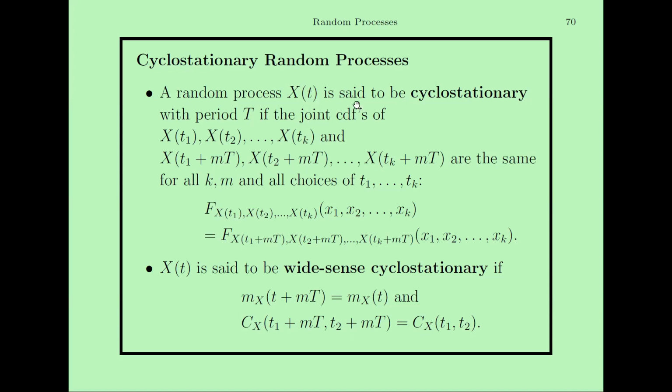A random process xt is said to be cyclostationary with period T. Cyclostationary means that it is stationary in a cycle kind. Within some period it will be stationary, then non-stationary, then again it will become stationary. It's not purely stationary throughout; within a period it will remain stationary.